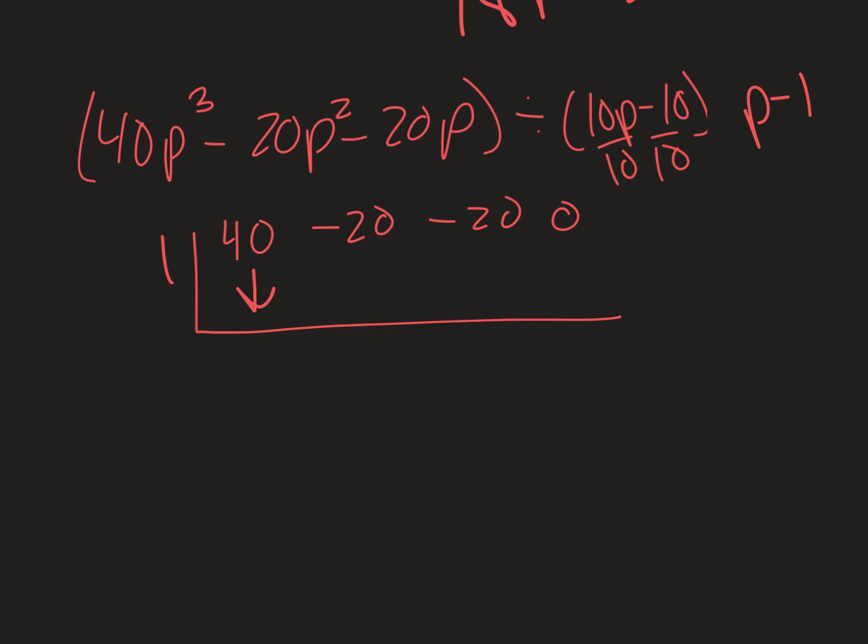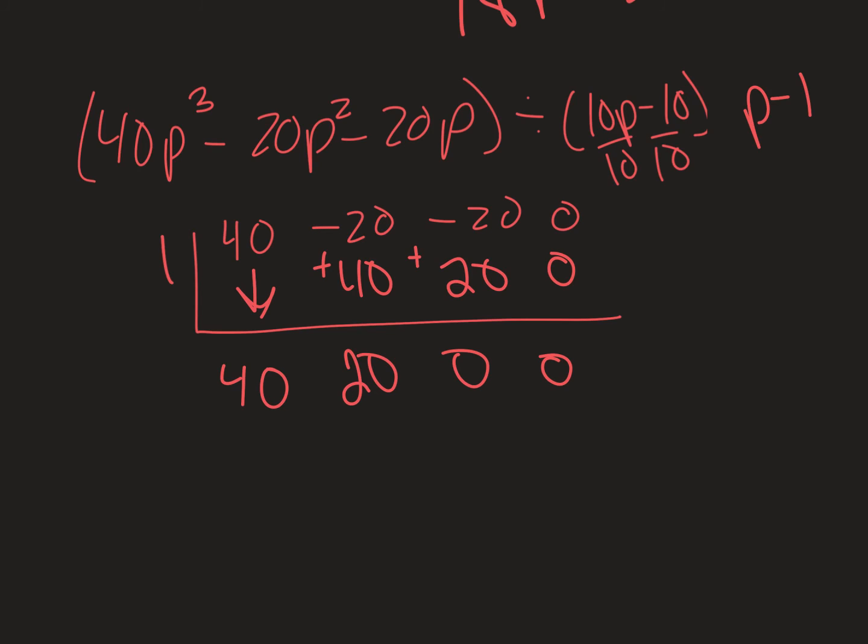I'm going to drop down the 40. And then 1 times 40 is 40. Add that together to get 20. Multiply and I get 20. Add that and I get 0. I get 0 and 0.